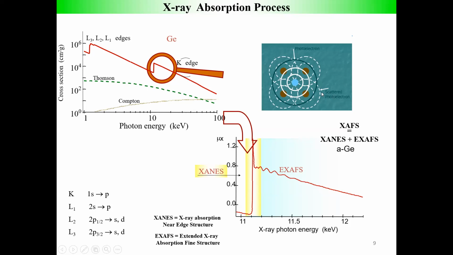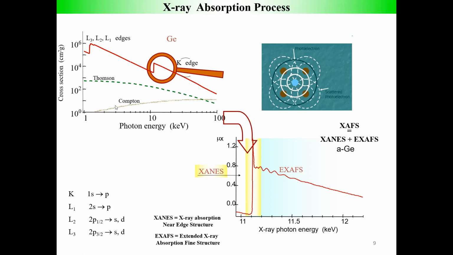as the energy increases, there is a monotonic decrease in the absorption cross section, which is inversely proportional to energy. And in between, we find there is some discontinuity, like here L3, L2, L1, and this is for K of germanium, and this is basically due to the absorption edges. It is classified with the capital letters K, L, M, based on the core level ground state of n equal to 1, 2, 3.